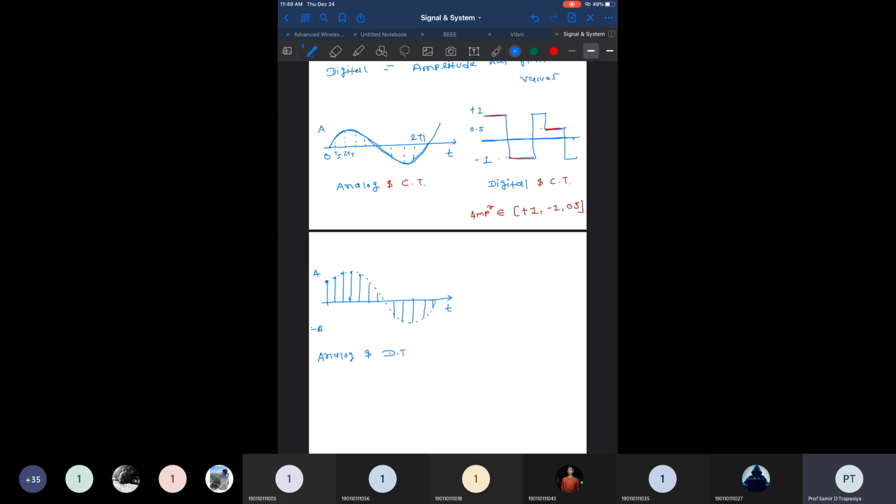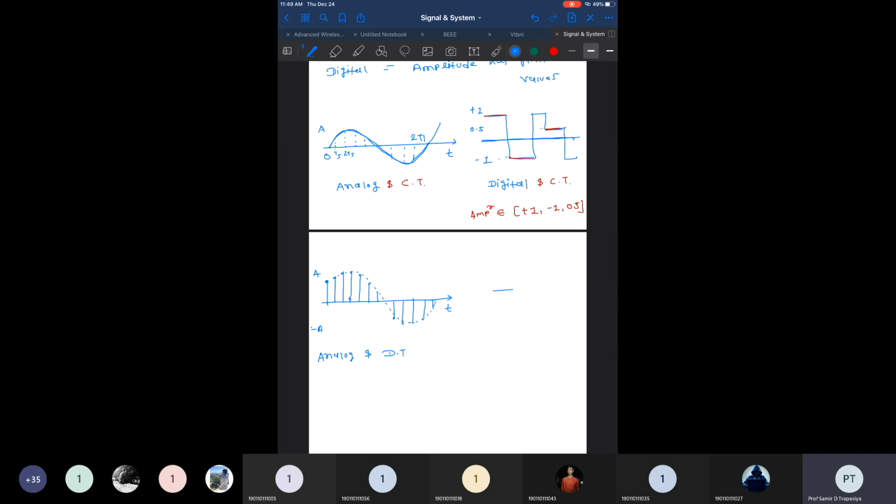It doesn't have finite values, right? It continuously varies over time. So as the amplitude continuously varies and it has an infinite number of possible values, we can say this signal is an analog signal, but the values are taken at discrete times, so it is a discrete time signal.